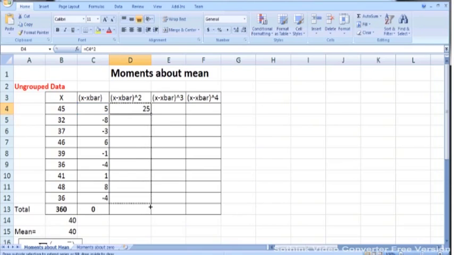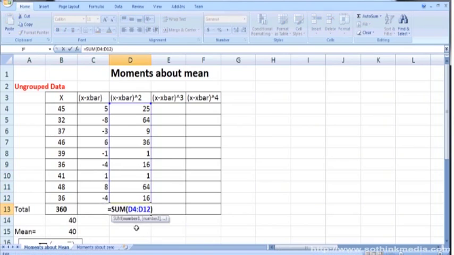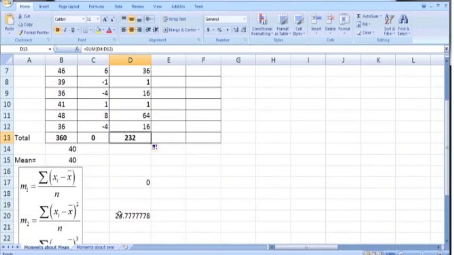Just copy it down throughout. You can see the square of the last deviation, 8 square is 64, 1 square is 1, minus 4 square is plus 16. And then we have to take the sum of these squared deviations. So it is the sum of D4 to D12. And just divide this sum, which is 232 located in D13, by n, where n is 9.